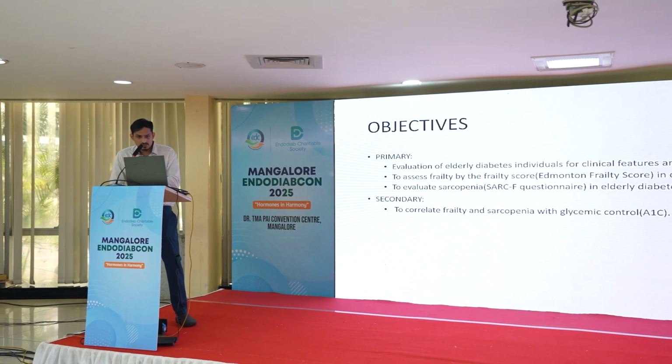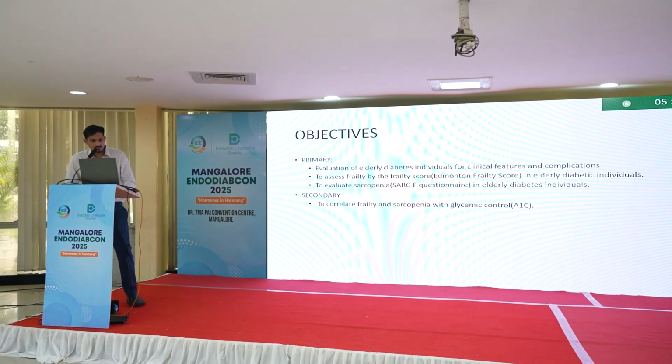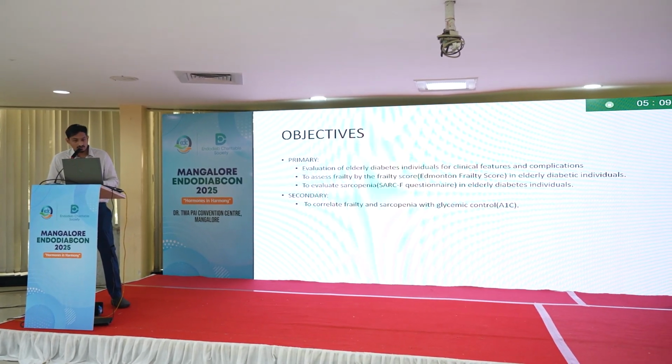So my primary objectives were to evaluate elderly diabetes individuals for clinical features and complications, to assess frailty by frailty score, Edmonton frailty score I have selected for this, and to evaluate sarcopenia risk by SARC-F questionnaire. My secondary objective was to correlate frailty and sarcopenia with glycemic control.